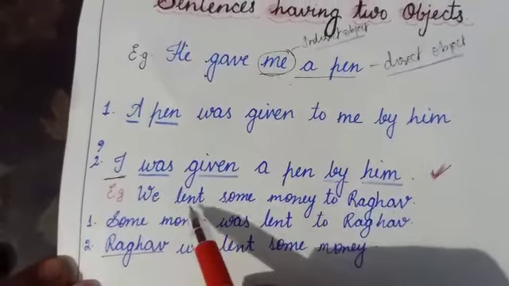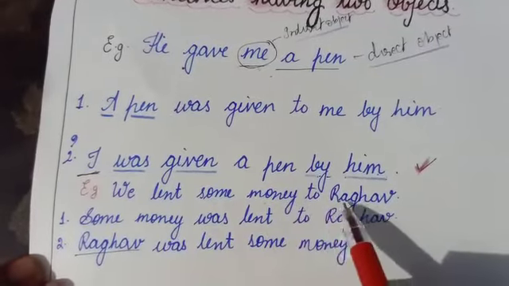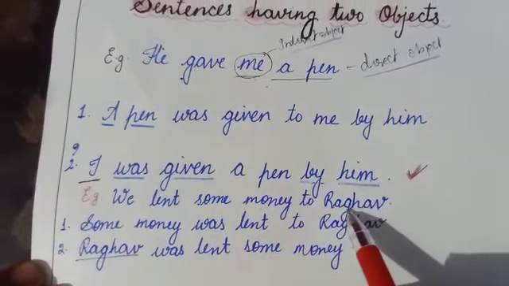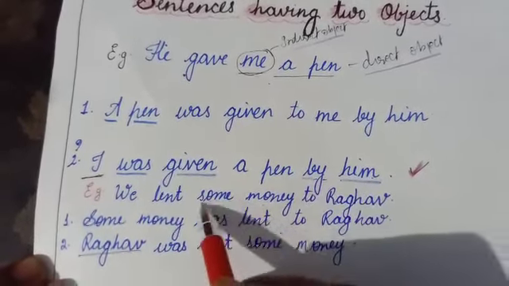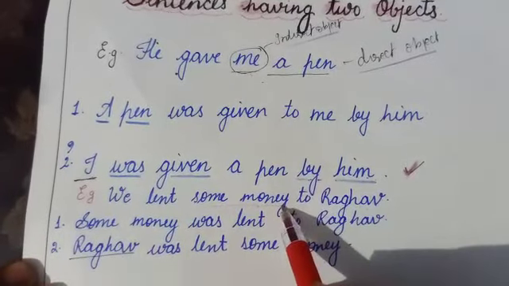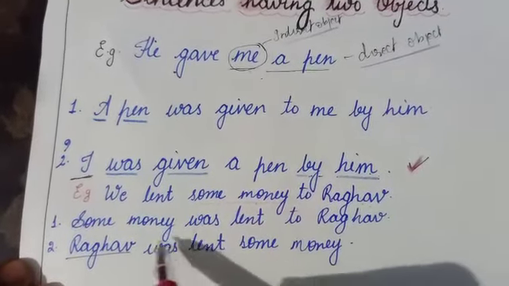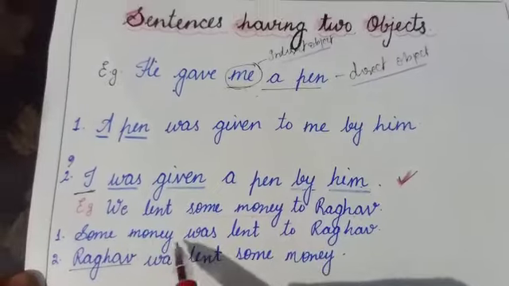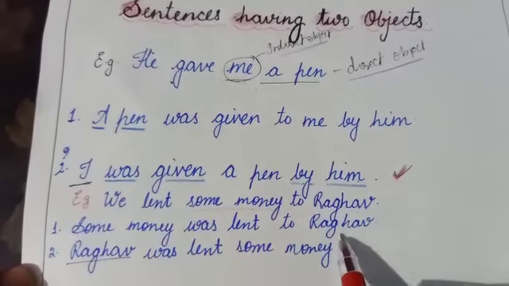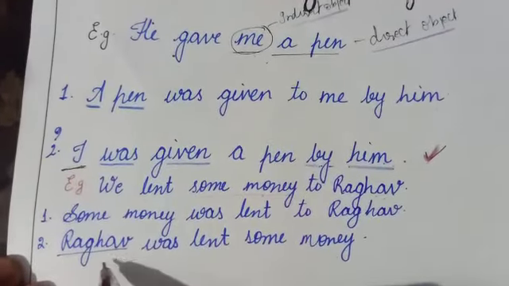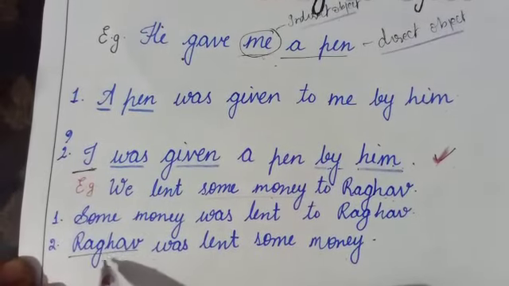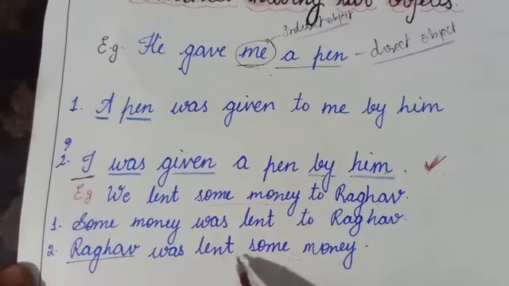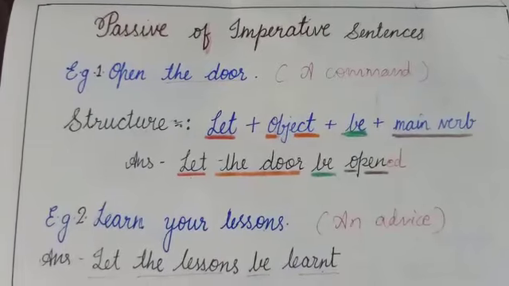For example, we lent some money to Raghav. Again here, Raghav is the indirect object and some money is the direct object. When we start with the direct object, it becomes some money was lent to Raghav. And when we start with the indirect object, we can say Raghav was lent some money.